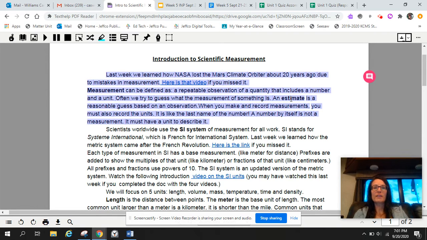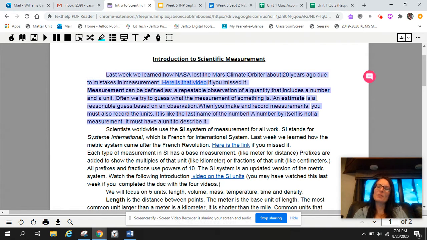So you can use your Google Read Write and maybe highlight what measurement is. You could highlight what an estimate is, okay? So then we would go back and we'd be like, all right, well, we're supposed to know what these 2 words are. So we might reread the definitions, and we might see what else is available in this paragraph. So it seems like we were given the definition of the word measurement. We were given the definition of the word estimate.